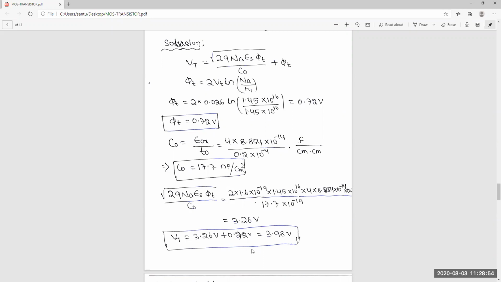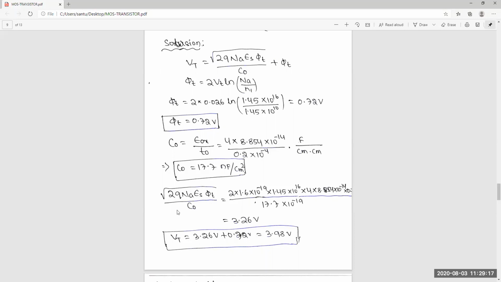And the next thing is this part, which we can increase or decrease depending upon this Na. If you increase the doping concentration in this phi t part, then you will get more voltage. If you decrease it, you will get less voltage. So you can do these things in these two parts, phi t and phi ox.